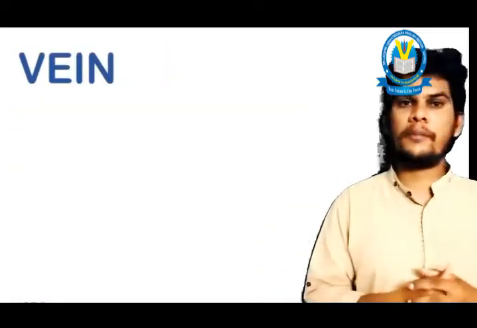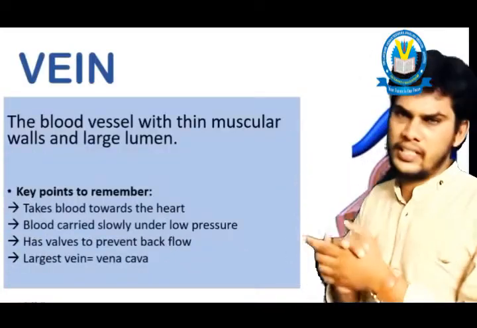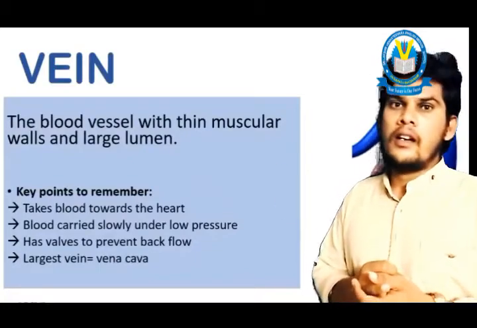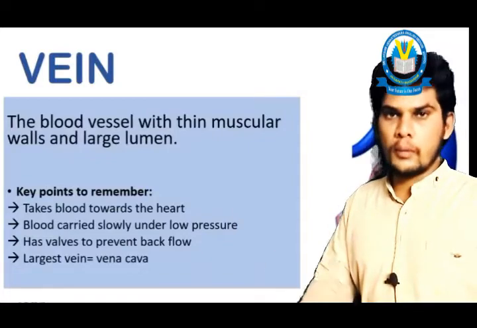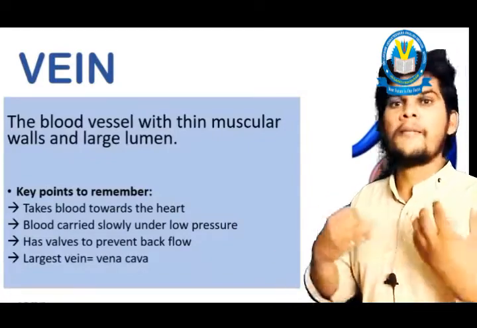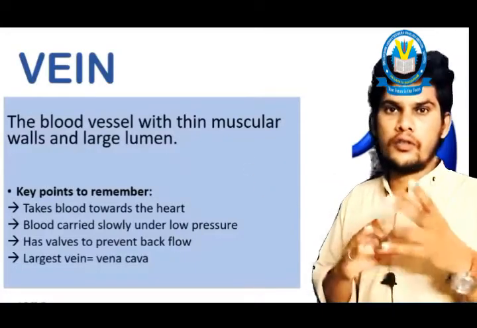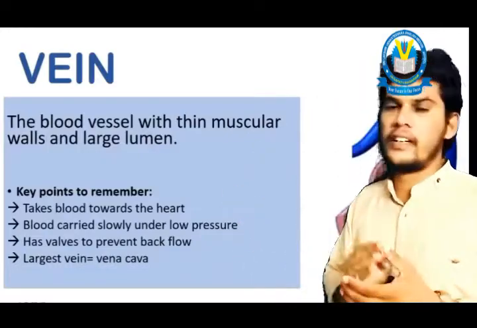Next we will discuss veins. Coming to the veins, veins are less rigid. This is the first point. The second point, veins collect deoxygenated blood from the body parts and bring it to the heart. And the third point, there are two biggest veins. They are the superior vena cava and the inferior vena cava.